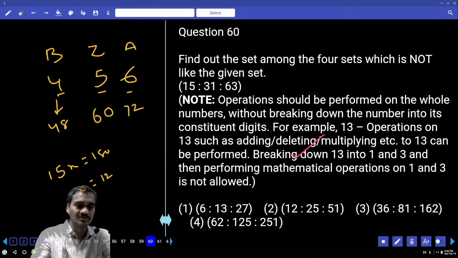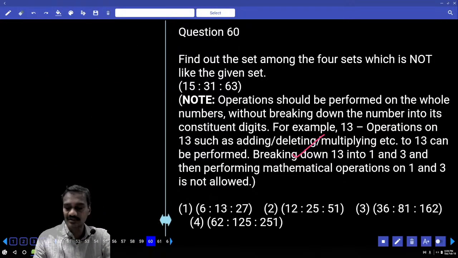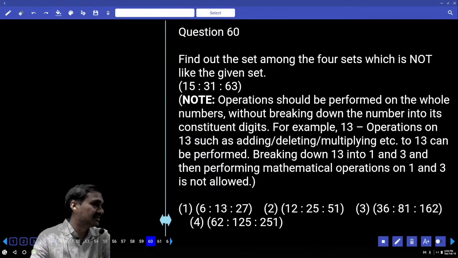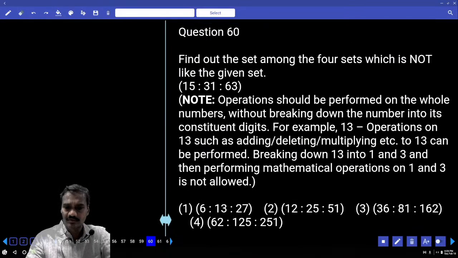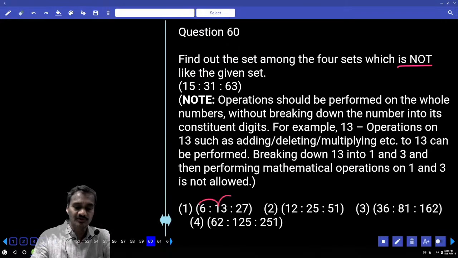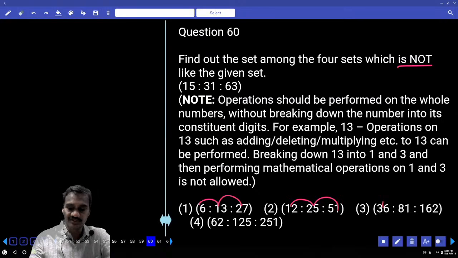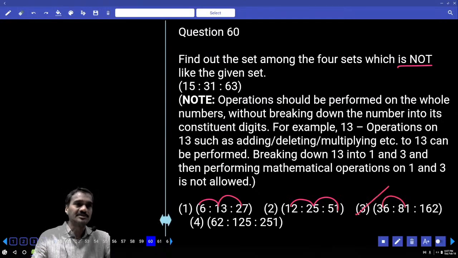Then next one, finally question number 60. మా 60 చేశారా? Now in this 60, 15 into 2 is 30 plus 1, 31. 31 into 2 plus 1, into 2 plus 1, and so on. And similarly 6 into 2 plus 1, and now find the set which is not given. Now this also follows the same pattern, into 2 plus 1. 12 into 2 plus 1, into 2 plus 1. 36 into 2 plus 1, ఎంత రావాలి చెప్పండి? 73 రావాలి. And here it is 81, that is choice 3, the answer, question number 60.